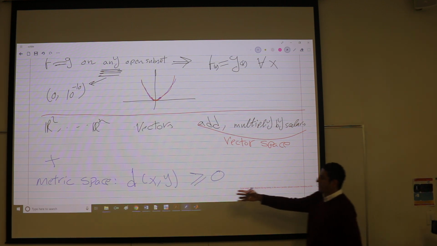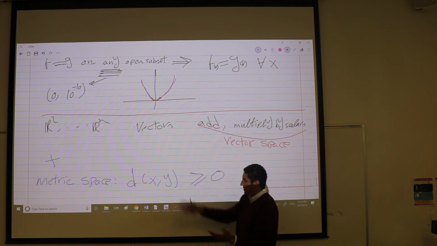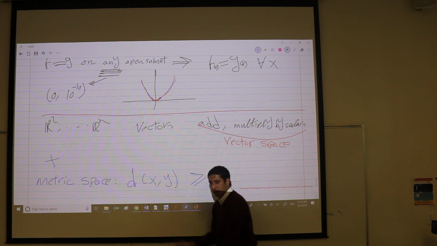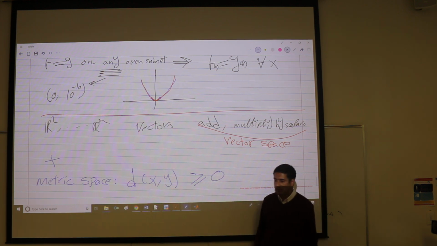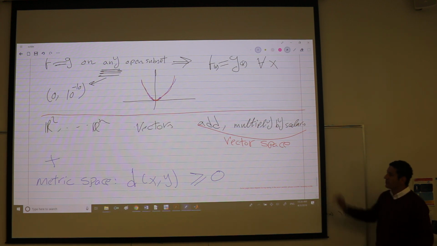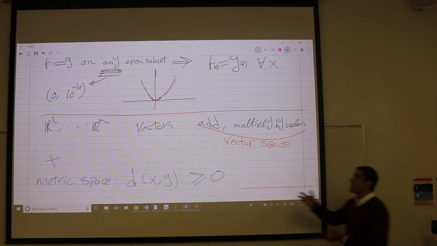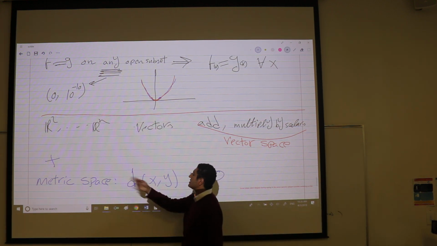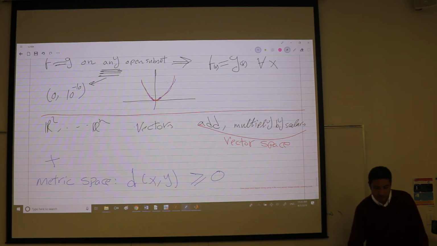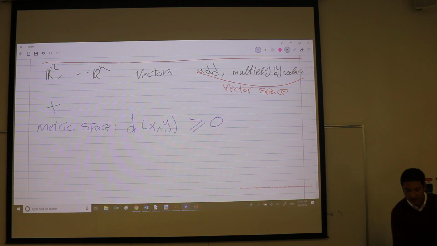So it has to satisfy some properties in order for it to be a distance. One of them is that it has to be non-negative, and 0 only for identical points. It has to be symmetric, right? Because it's the distance between the points. It doesn't matter the order here or there. It has to satisfy the triangular inequality. Some few axioms. Then we call it a metric. So it gives you the distance between these two points. Not all spaces have metrics, have a distance function.